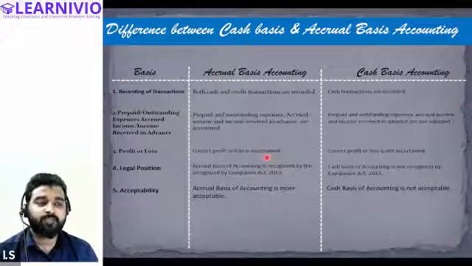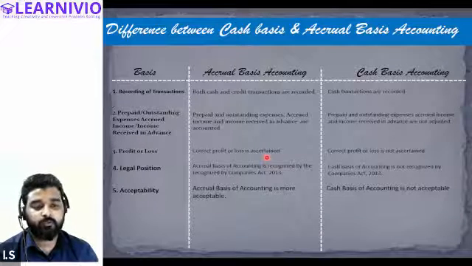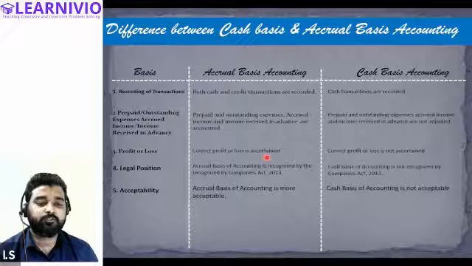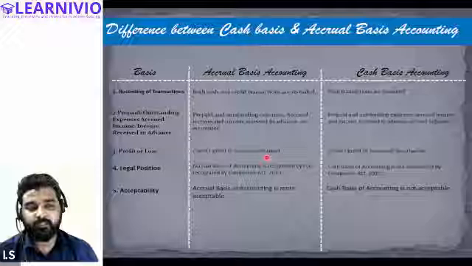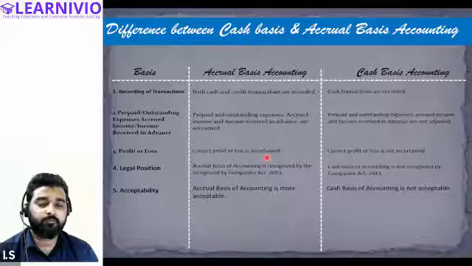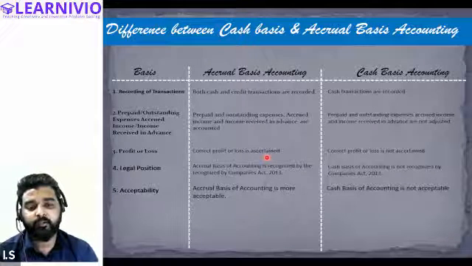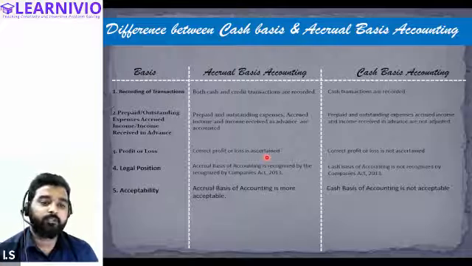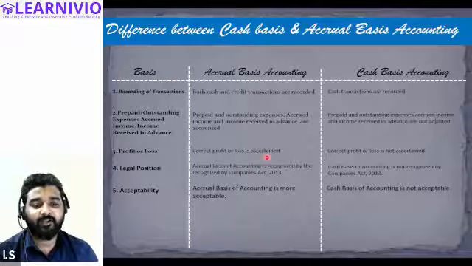So cash basis accounting is not acceptable worldwide. Worldwide, accrual basis accounting is more popular, and more entities follow this kind of accounting.